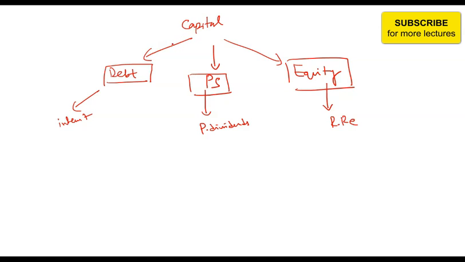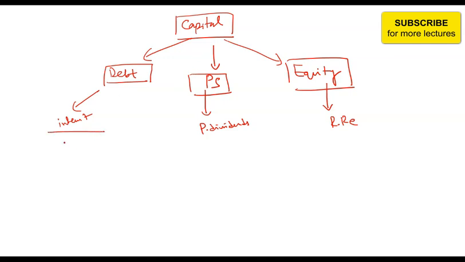Now this topic is about how you calculate this cost of capital. In order to arrive at total cost of capital, you first need to know the individual costs, and then once you know them, you can take the weighted average to arrive at the total cost of capital.